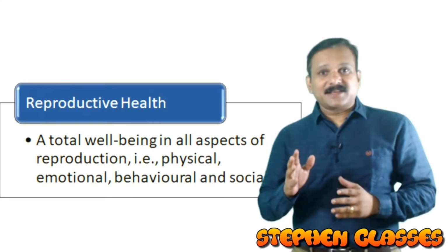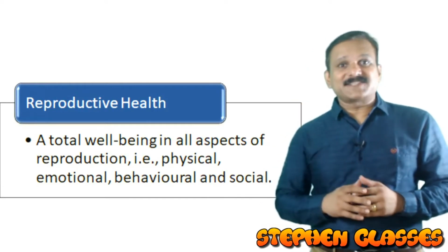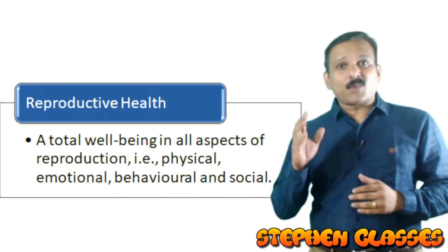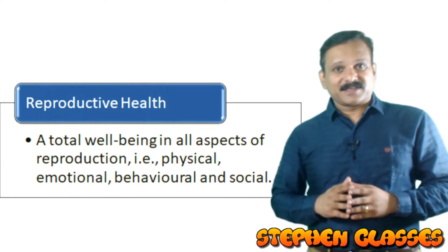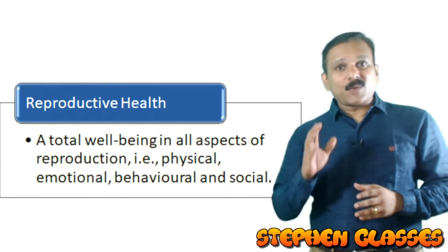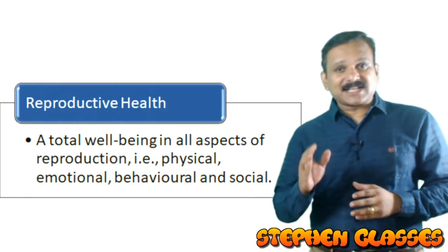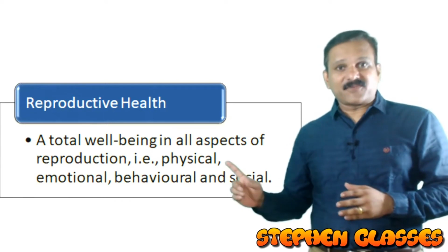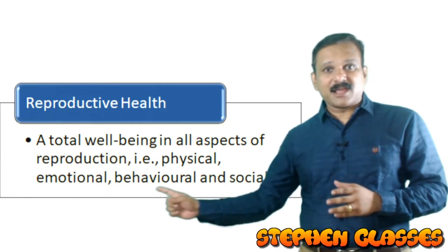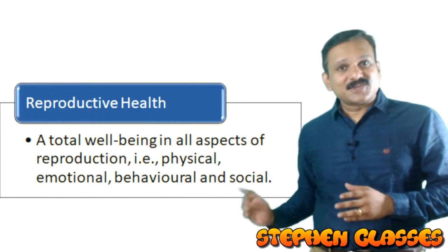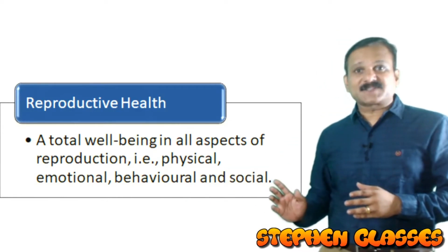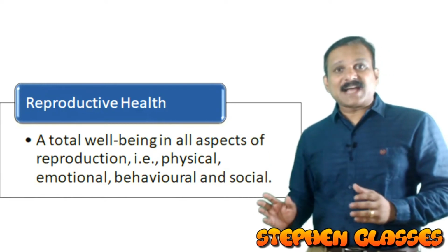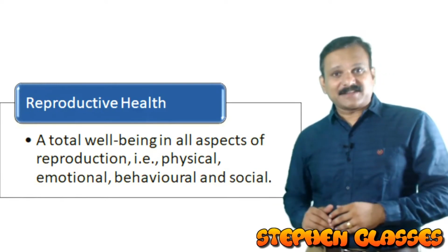Reproductive health, according to the World Health Organization, is the total well-being in all aspects of reproduction. I repeat, a total well-being in all aspects of reproduction, that is physical, emotional, behavioral and social. So a total well-being in all aspects of reproduction is known as reproductive health.